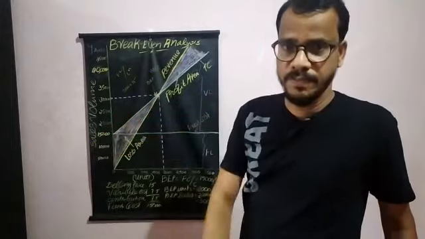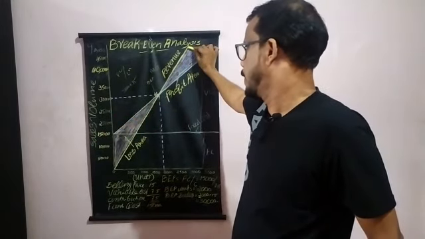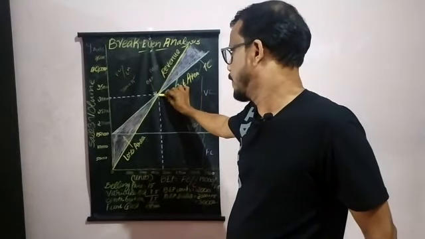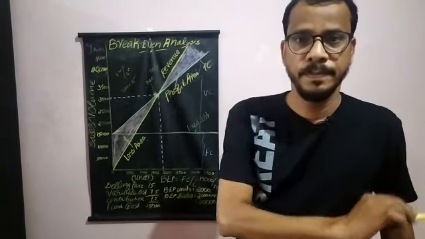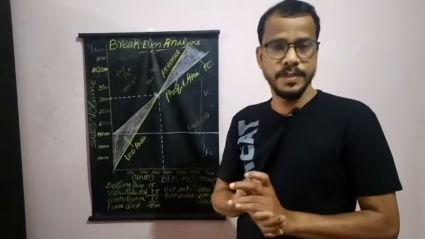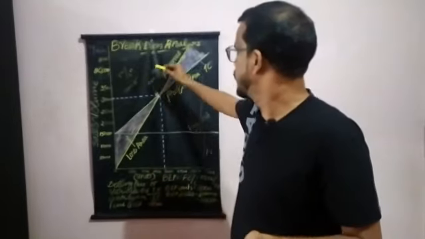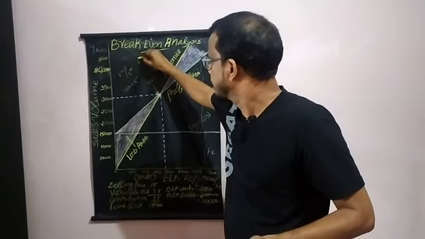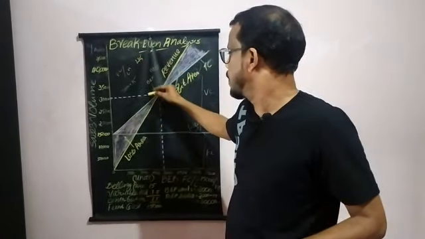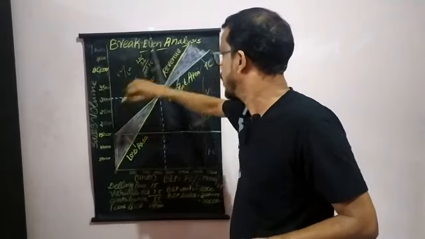So what is the margin of safety? Suppose your total sales is 45,000 and your break-even sales is 30,000. So your margin of safety should be 15,000 rupees. So what is margin of safety? Margin of safety is nothing but the difference between actual sales and the break-even sales. Your actual sales is, suppose, 45,000 and your break-even sales is 30,000. So you will get 15,000. That is the MOS, or margin of safety.